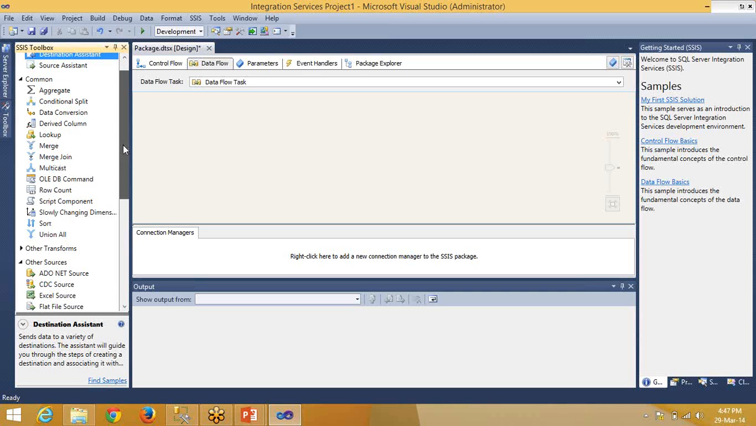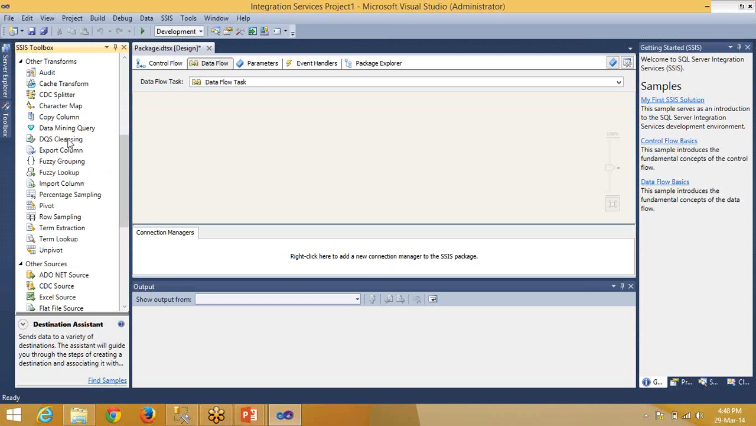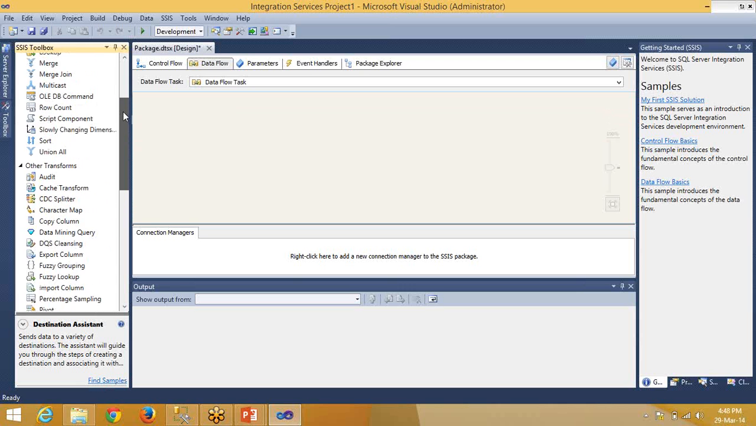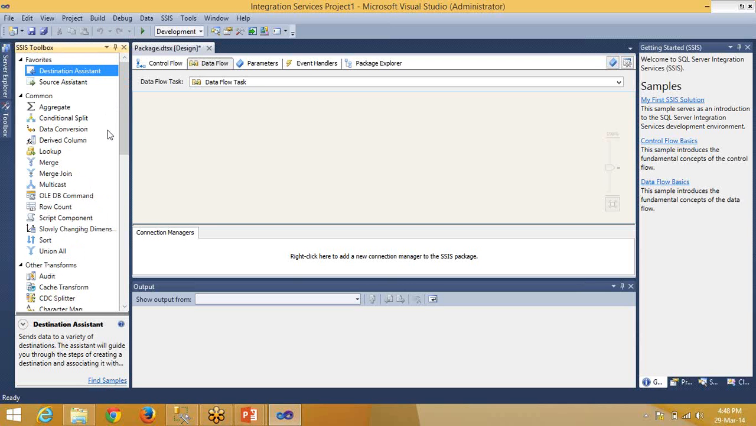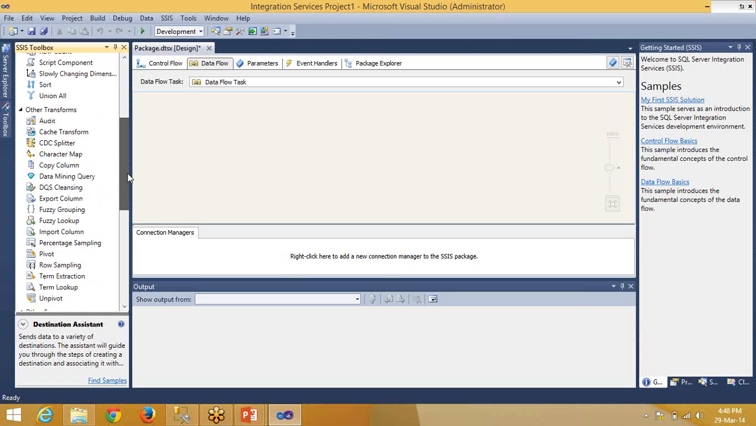So this has been grouped. There are also some other transformations which we rarely use. I have tried fuzzy lookup, just to see if it does approximate matching for looking up. Yeah, fuzzy lookup is about similarity. You can check for similarity.